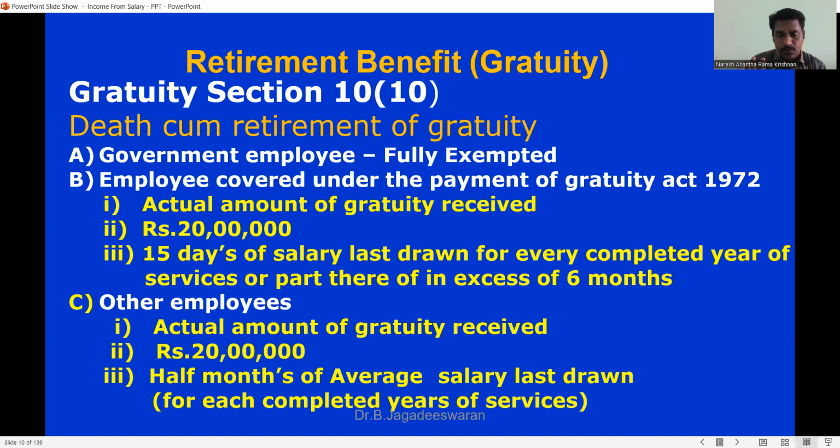Okay, so this is what we have discussed for today. We know what salary is and what the computation part is, and we learned HRA, entertainment allowance, rent-free accommodation, and gratuity.